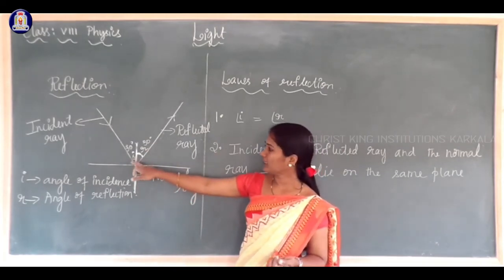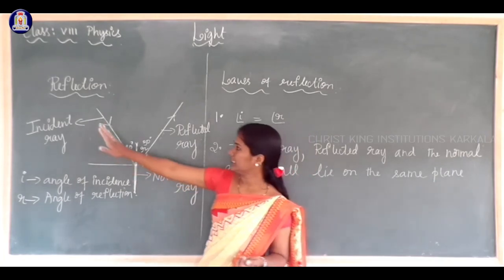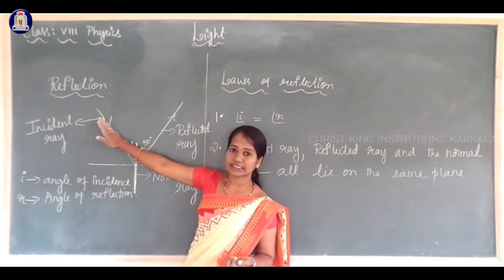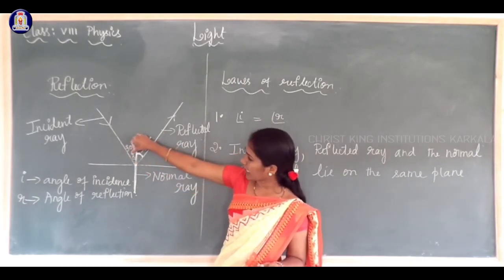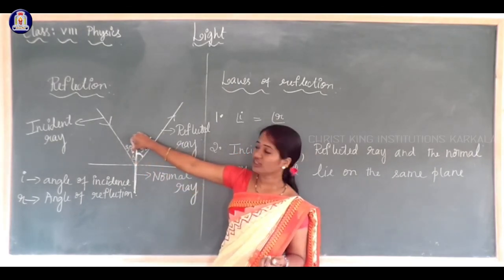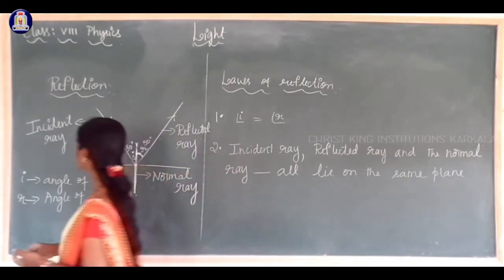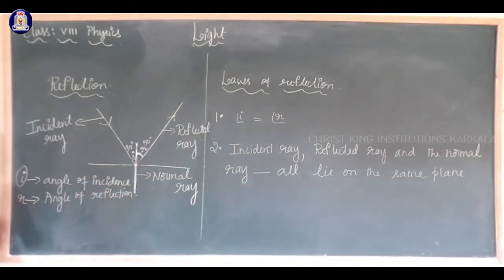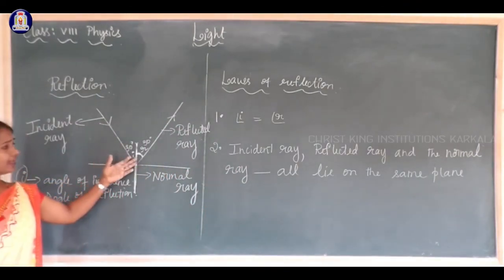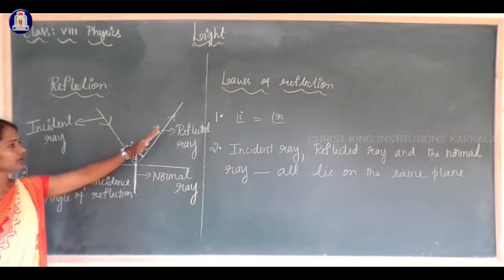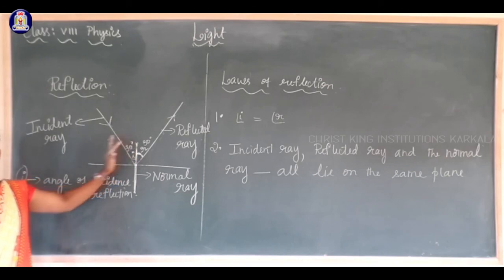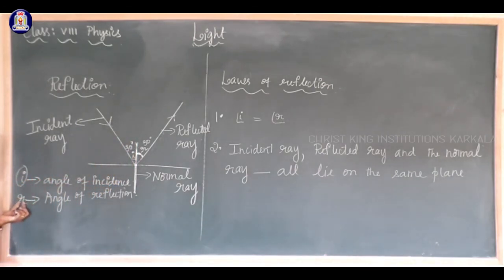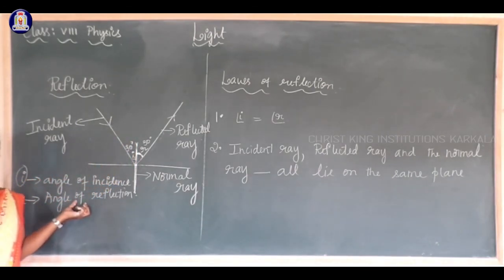The angle between the incident ray and the normal ray is called the angle of incidence, represented by the small letter i. The angle between the reflected ray and the normal ray is represented by the letter R, called the angle of reflection.